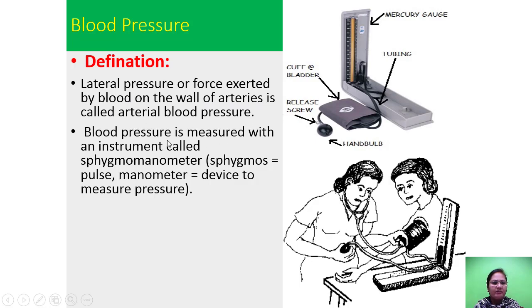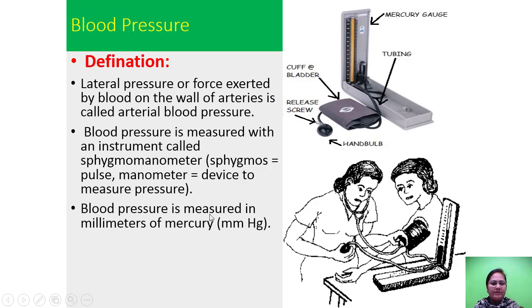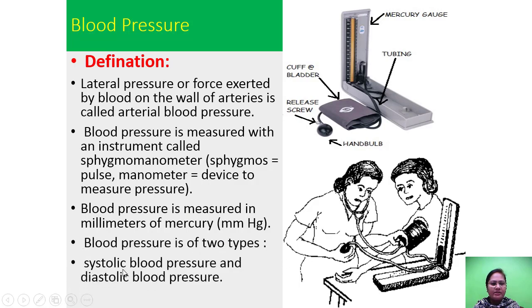Blood pressure is measured by an instrument called a sphygmomanometer, a pulse manometer, that is a device to measure blood pressure. Now this machine is called a sphygmomanometer. Blood pressure is measured in millimeters of mercury. Blood pressure is of two types: systolic blood pressure and diastolic blood pressure.